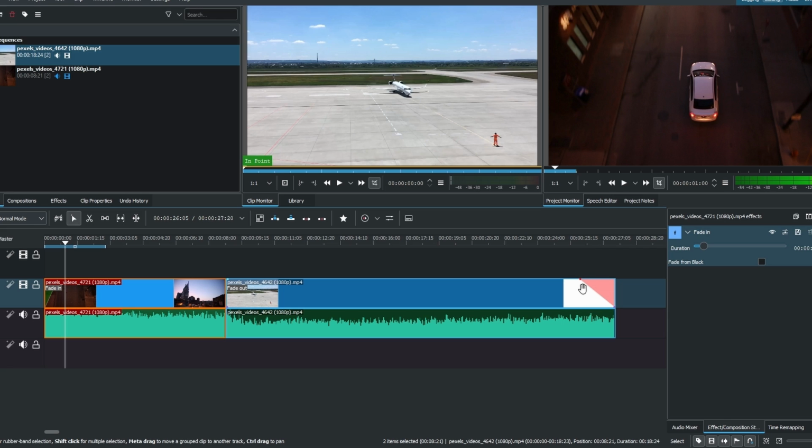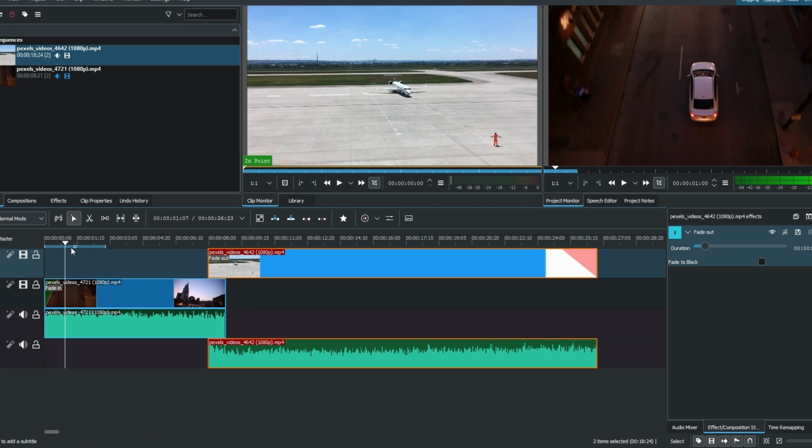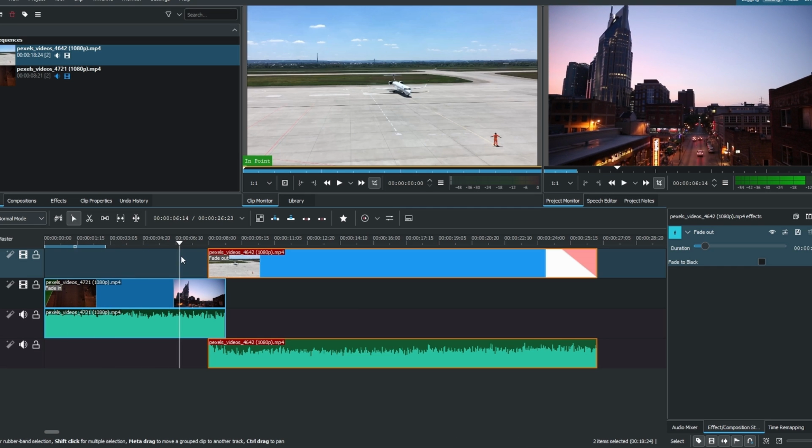If you have two clips and want a cross-dissolve transition, drag the second clip onto the track above, slightly overlapping the first. Move the overlapping part to where you want the transition. Drag the dot at the beginning of the top clip for the cross-dissolve fade.